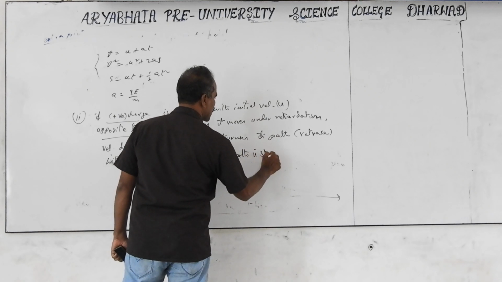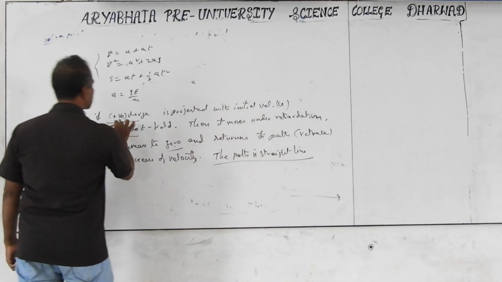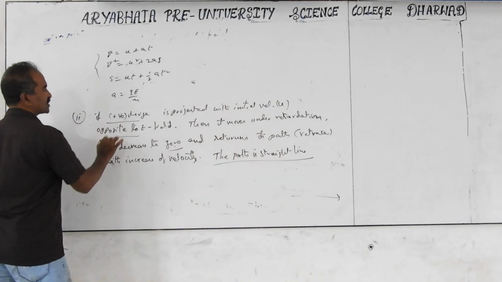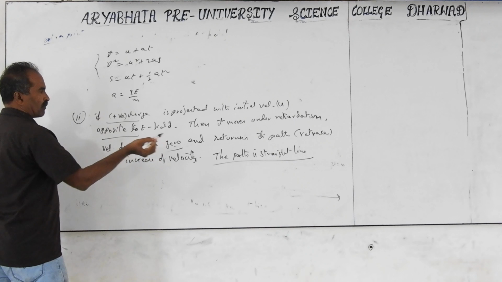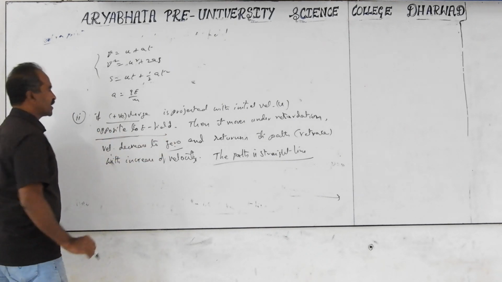The path is a straight line. What about the negative charge? Similarly, if you take a negative charge and project it, it will try to go opposite to the electric field, but it is projected in the direction of the electric field. Then also you will find the retardation.